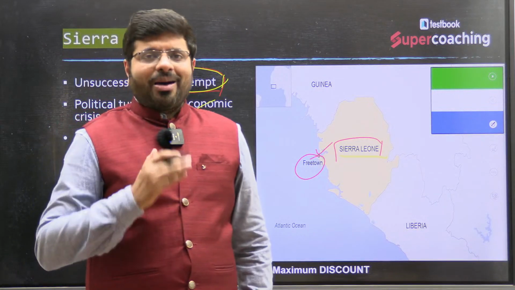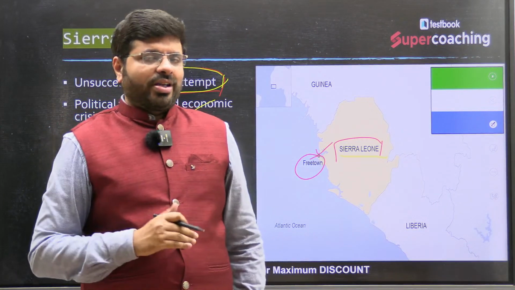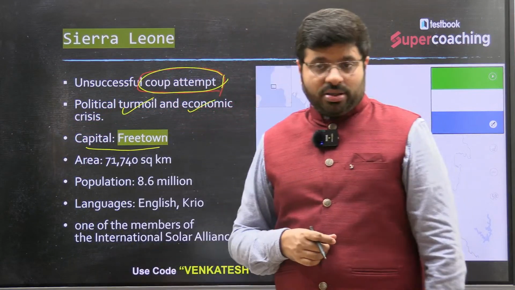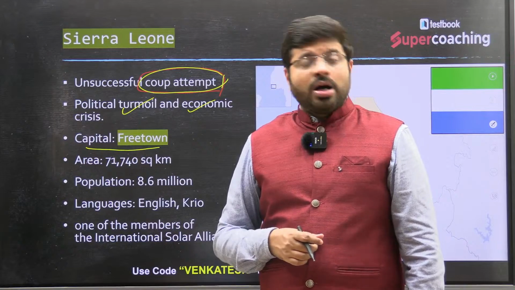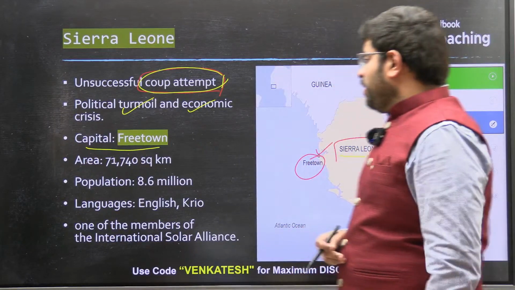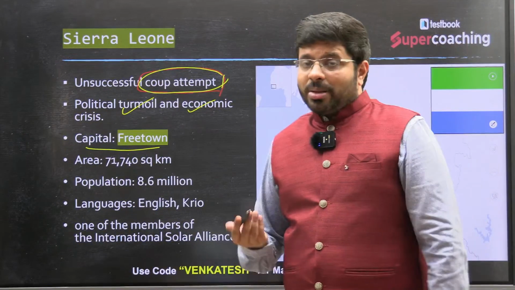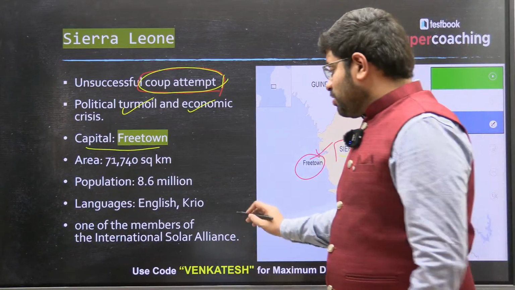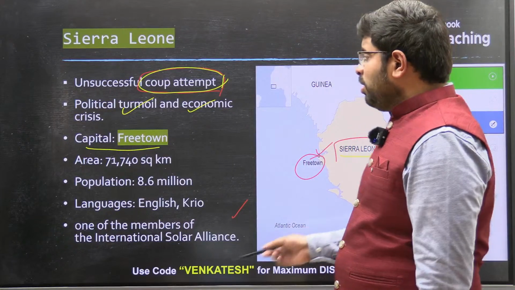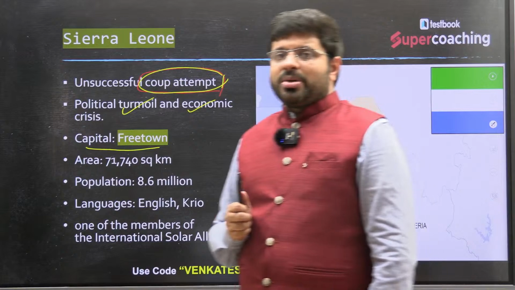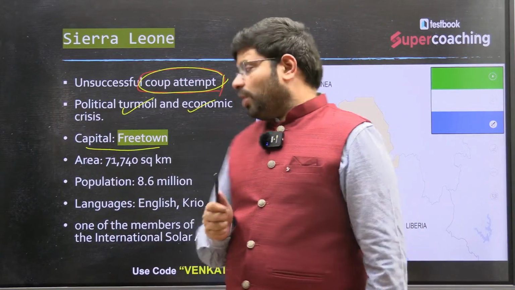Look at the approach, how you are learning. It is not necessary that you learn everything about the boundaries. That is what the approach is. Then what questions can they ask you? One additional point which I have given is that members of the International Solar Alliance, be it Sierra Leone or Rwanda, because they are part of the tropical region of the world, are members of the International Solar Alliance.